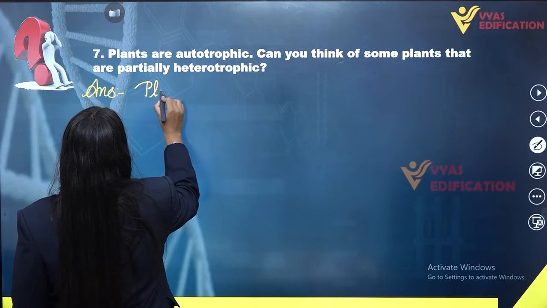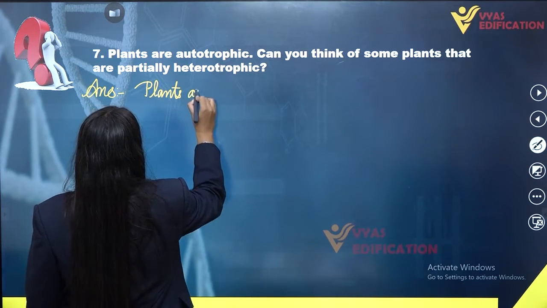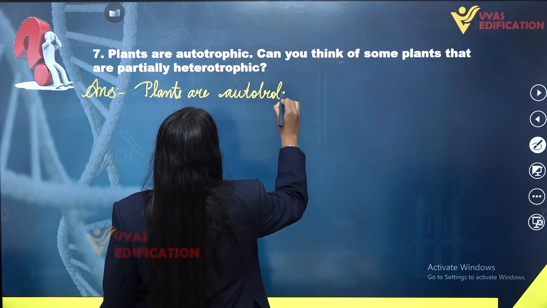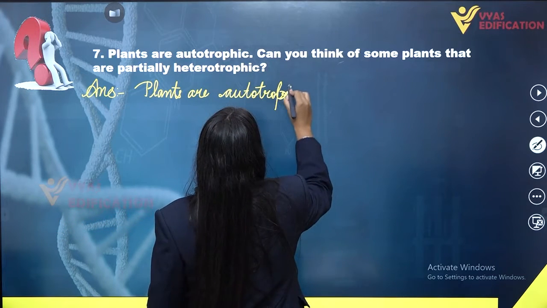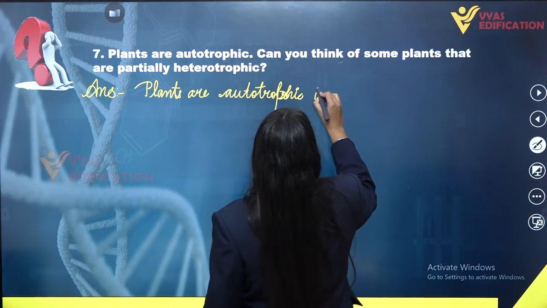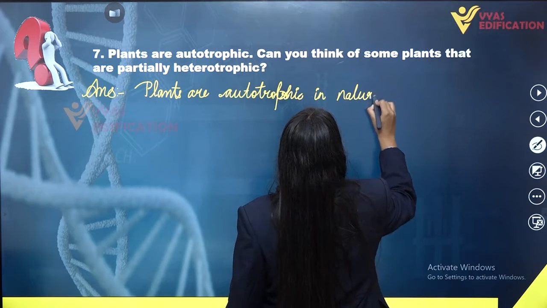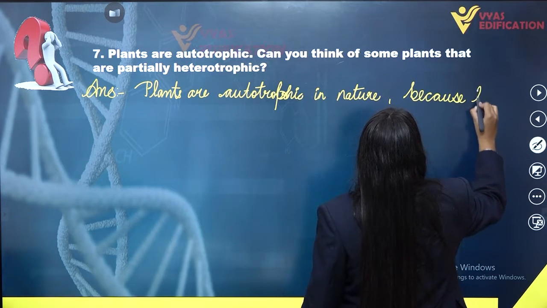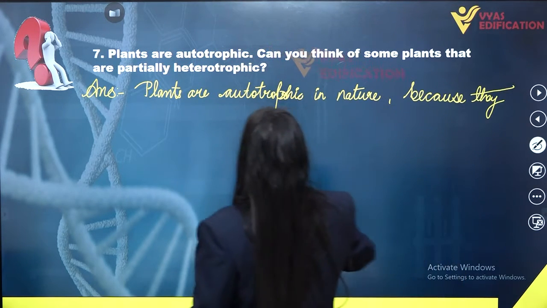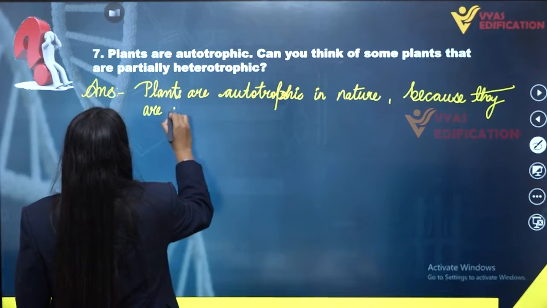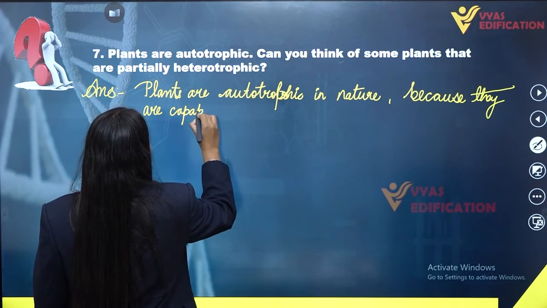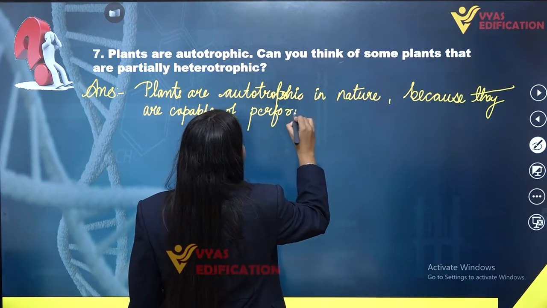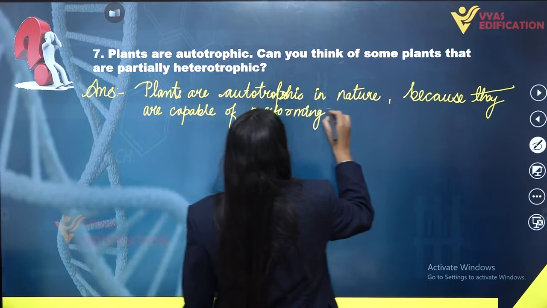Yes, plants are autotrophic in nature. We all know that plants are autotrophic in nature because they are capable of performing photosynthesis.